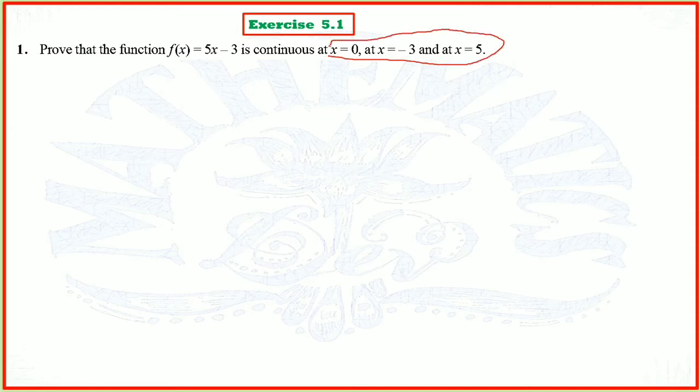Now in every question, before starting, you have to think about those two types which I told you. In this exercise 5.1, you will have two types of questions. The first category is without loop, the second category is with loop.